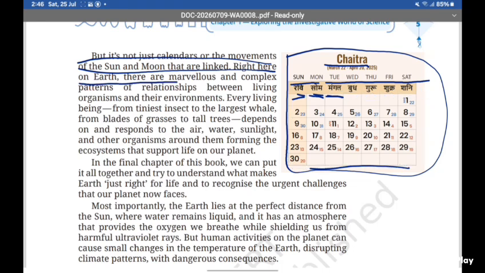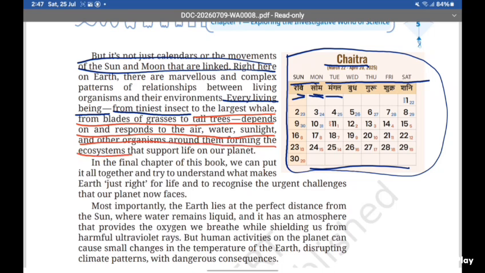Right here on earth, there are marvelous and complex patterns of relationships between living organisms and their environments. Every living being, from tiniest insects to the largest whale, from blades of grass to tall trees, depends on and responds to the earth, the air, water, sunlight, and other organisms around them, forming the ecosystems that support life on our planet.